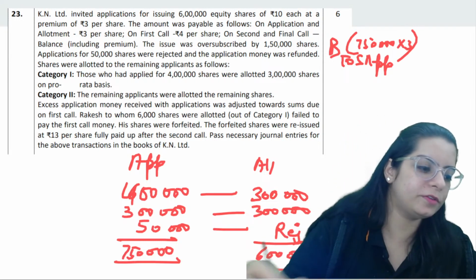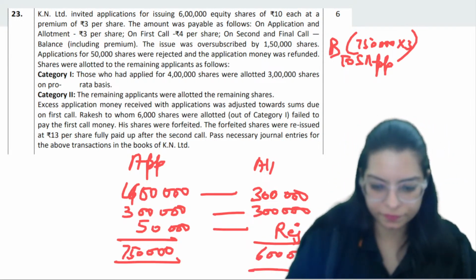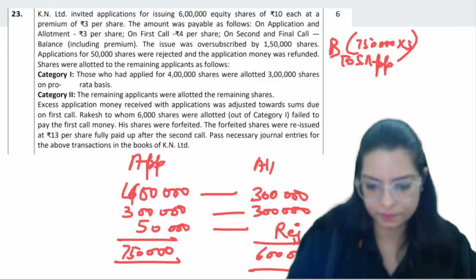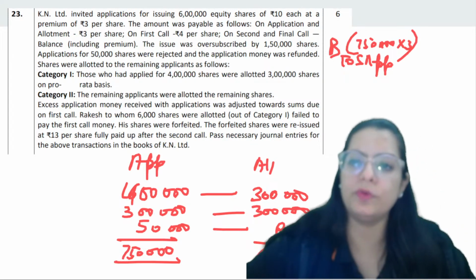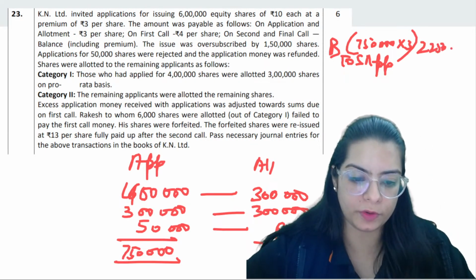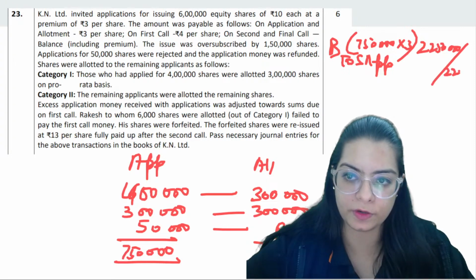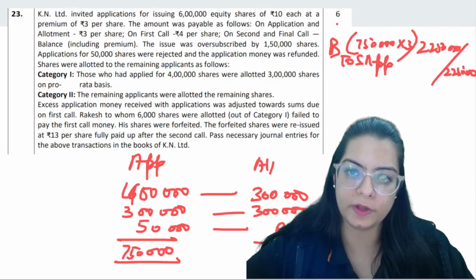Calculate and tell me what values you are getting. 2250 you are going to get in this, right? 2250. Okay, this will be entry number 1.